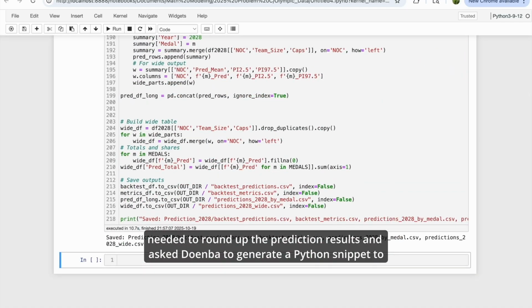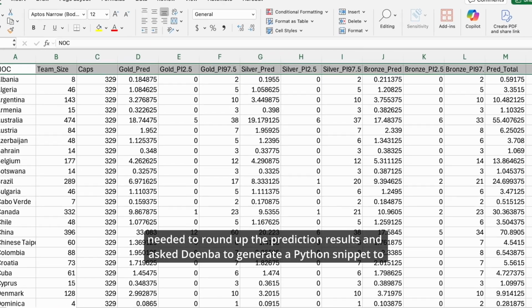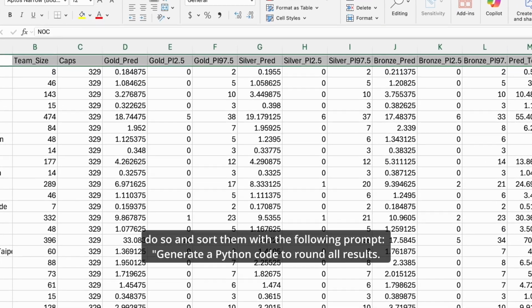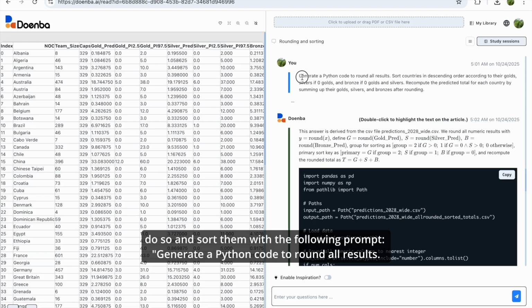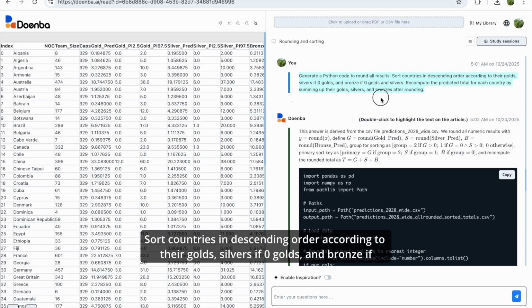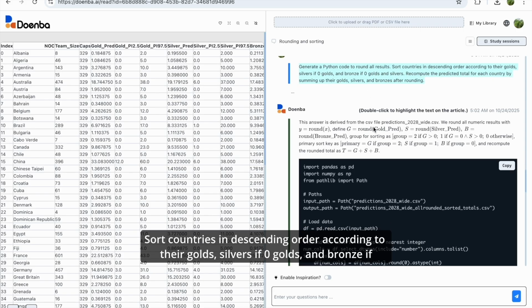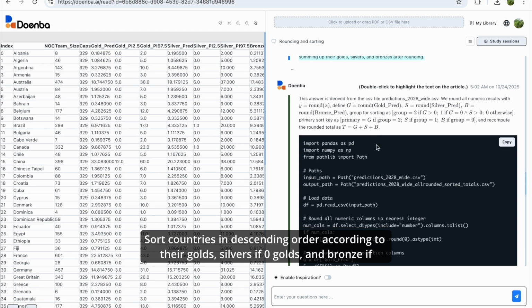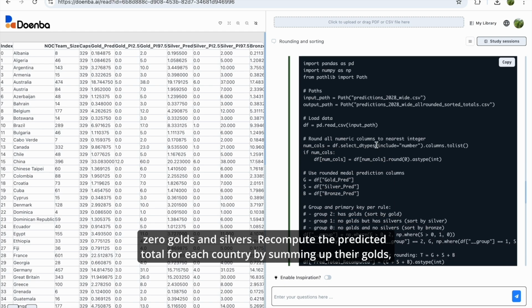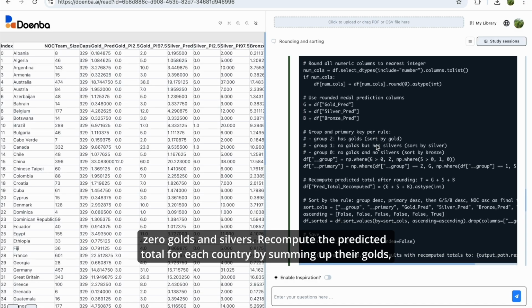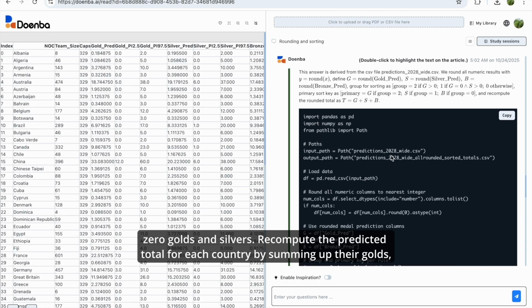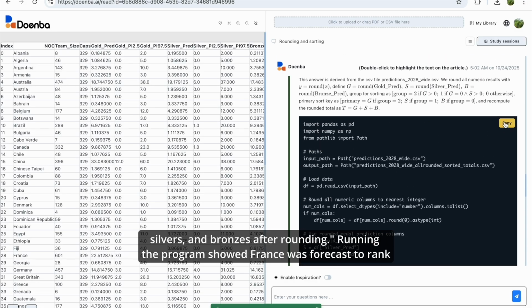I needed to round the prediction results and asked Doenba to generate a Python snippet to do so and sort them with the following prompt. Generate a Python code to round all results. Sort countries in descending order according to their golds, silvers if 0 golds, and bronze if 0 golds and silvers. Recompute the predicted total for each country by summing up their golds, silvers, and bronzes after rounding.